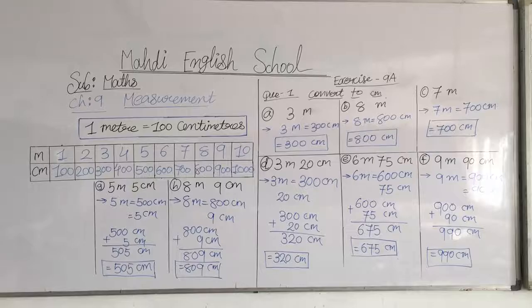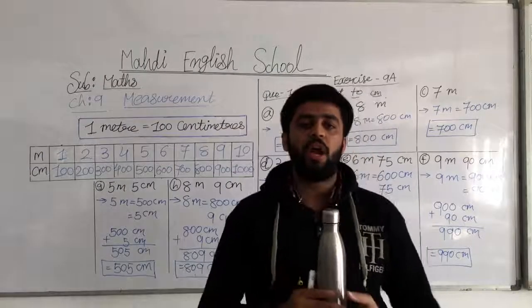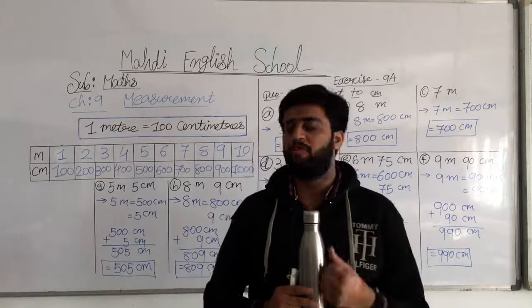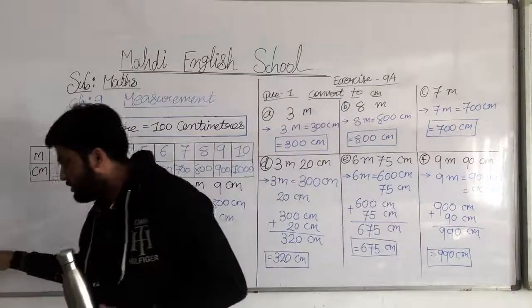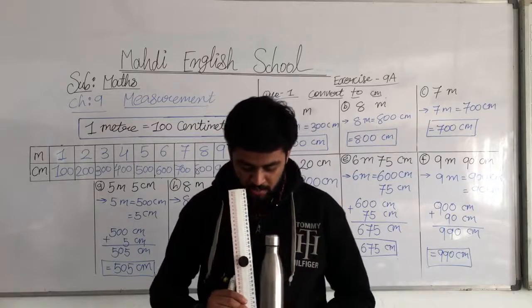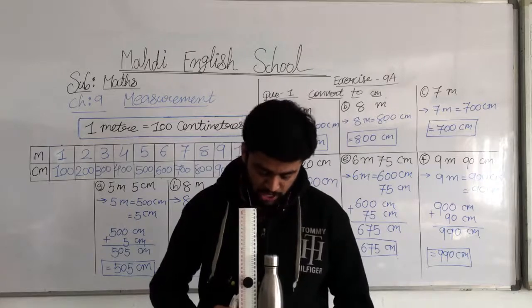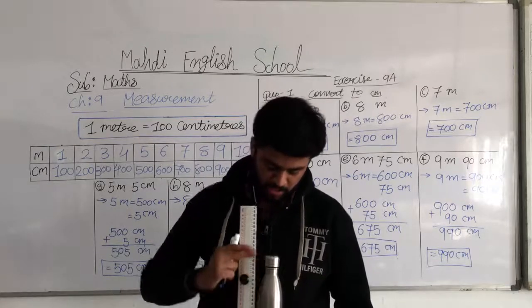And in the next session, I'll give you some objects. You have to find the measurement. For example, my dear students, this is a bottle. This is a water bottle. You have to find the centimeters of the water bottle like that, my dear students. As I told you, you put it beside the scale and then you measure properly.